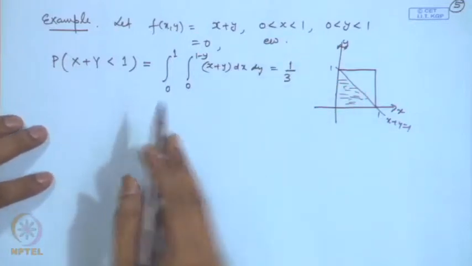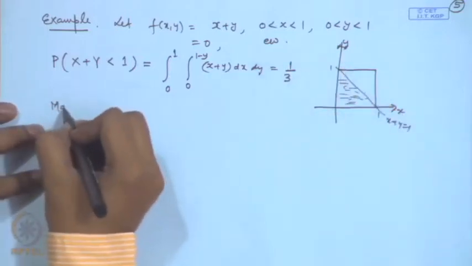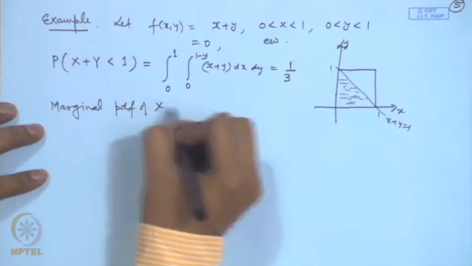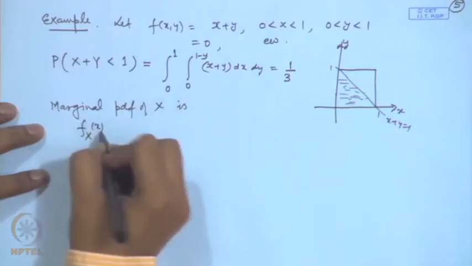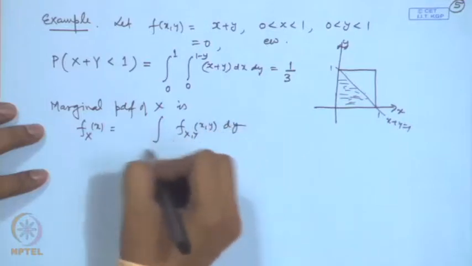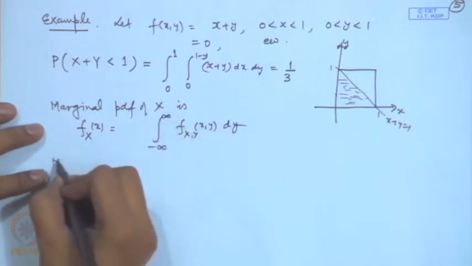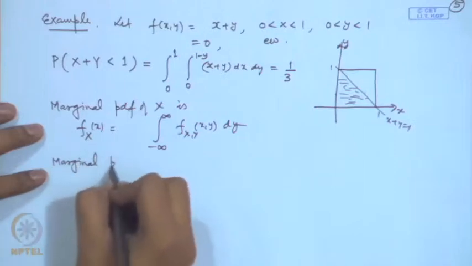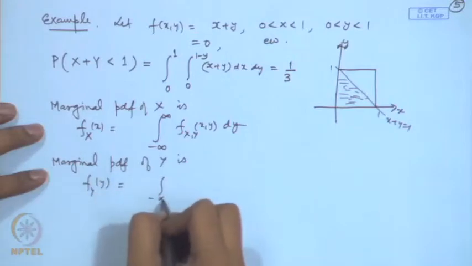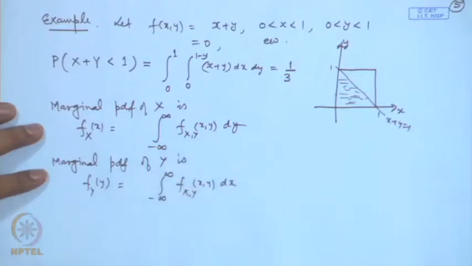Like in the case of discrete random variables, here also we can define the marginal and conditional distributions. For example, the marginal probability density function of x is given by integrating the joint distribution with respect to y over the appropriate region. Similarly, the marginal distribution of y, that is given by f_Y(y), is equal to the integral of the joint density with respect to x over the given region.